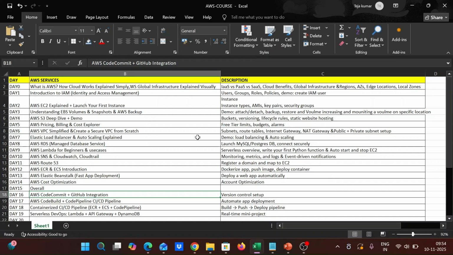And the next, AWS ECR, these are the computing options which are there. At the start of the video, I told you these are the computing services, ECR and ECS. And the next, Elastic Beanstalk for fast deployment. And also I would like to talk about AWS cost optimization, how we can do cost optimization upon all these services we have prepared. And then next we'll move on to the next part of the series after completing all of this, and we'll do small use cases upon this.